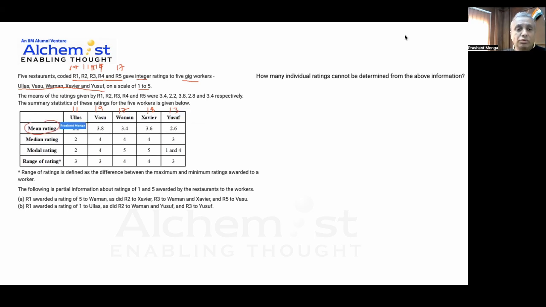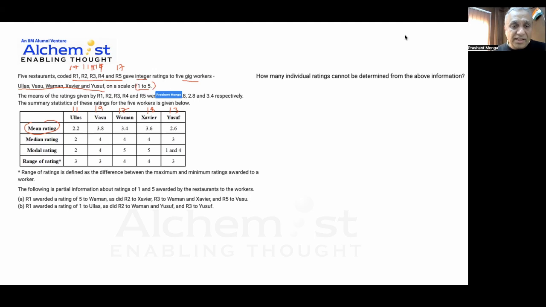For those who do not know what median is, it is the middle value, the value at which all the readings are split into two equal parts. If there are an odd number of ratings, then the middle value in ascending or descending order becomes the median. If they are even, then it is the average of the two central values. Since we have only odd counts, obviously the middle value is there.